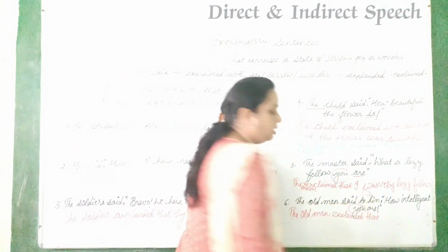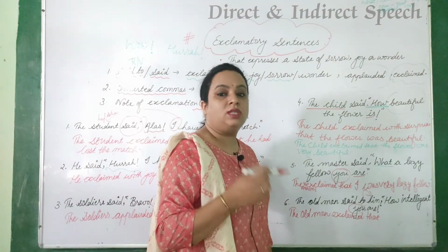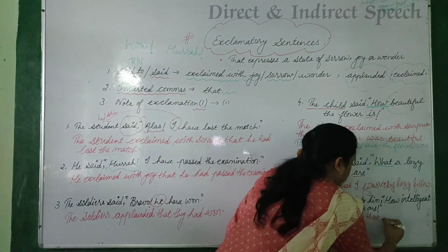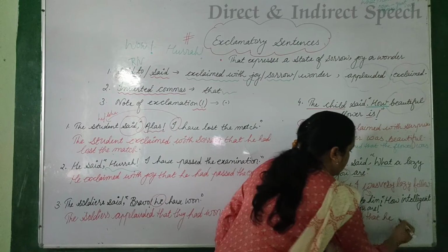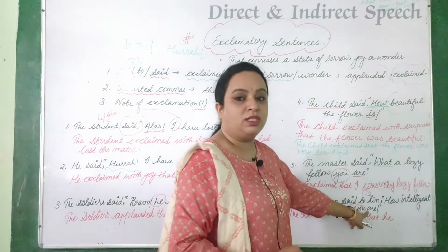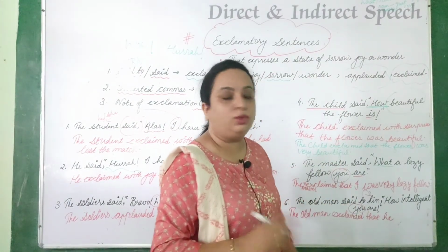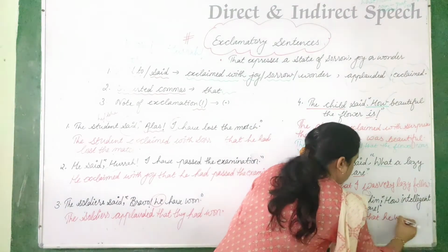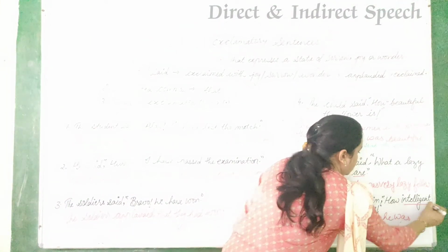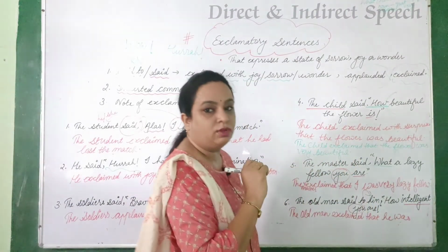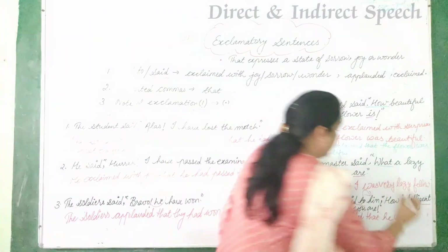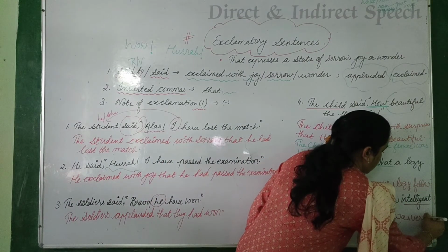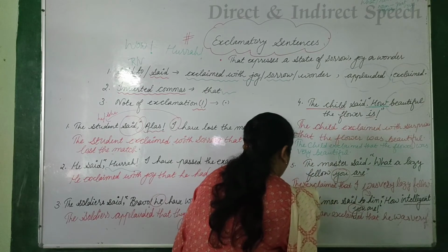He. So that R is there, means in present, we have to change that into past. He was, intelligent is what? Adjective. So what we have to apply? Very. He was very intelligent.